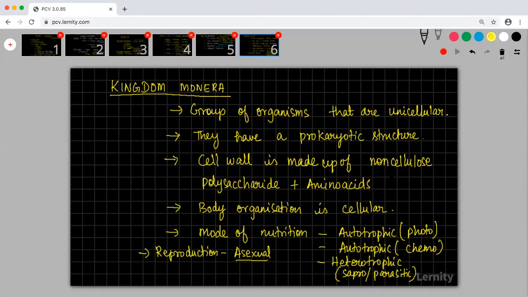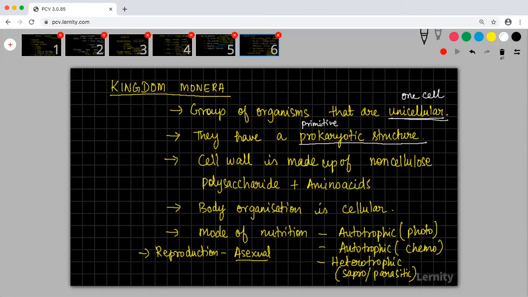So I will just explain what it is. The kingdom Monera will comprise organisms that are unicellular. So they will have only one cell. The entire organism is going to have only one cell. They have a prokaryotic cell structure. What is a prokaryotic cell structure? It is primitive in nature, a primitive cellular structure without a proper nucleus.